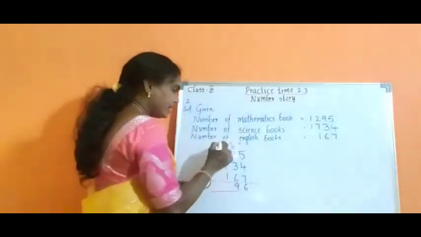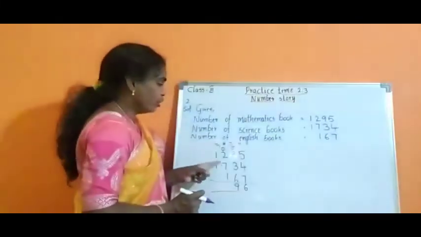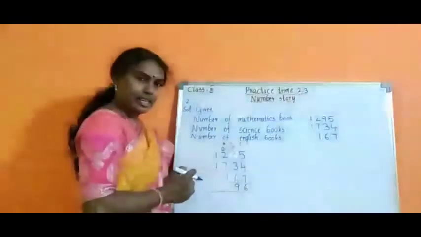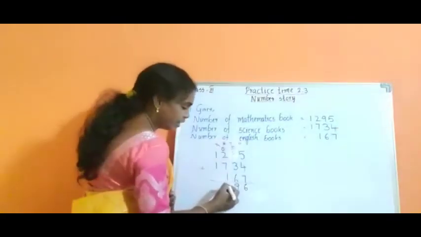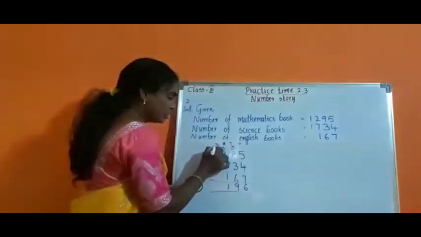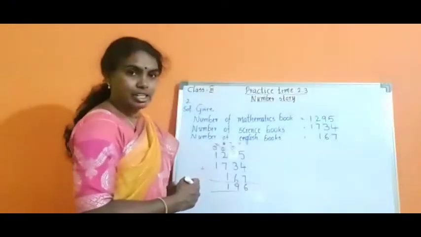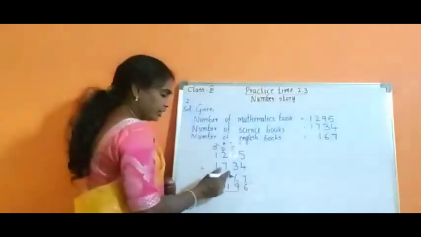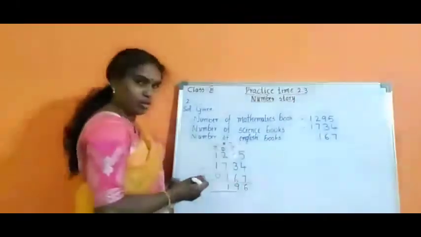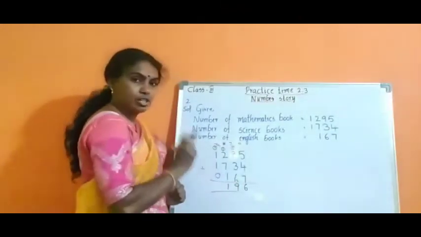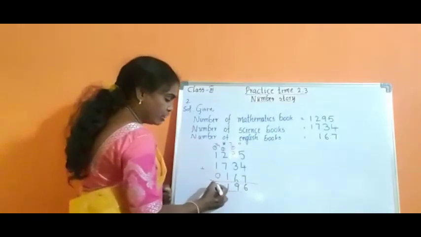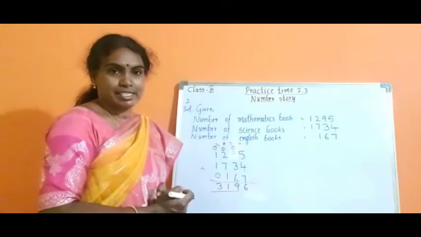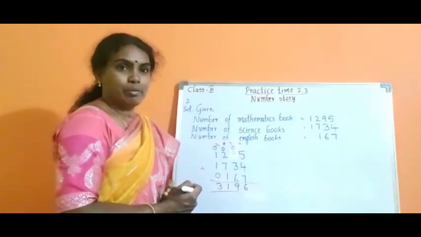Now in the hundreds place, let us add 2 plus 7 is 9. 9 plus 1 is 10. 10 plus 1 is 11. Again, we got a 2-digit number. So we write 1 in the hundreds place and 1 carried over to the thousands place. In the thousands place, 1 plus 1 is 2. 2 plus 1 which is carried over is 3. So 3196 books are there in the library.